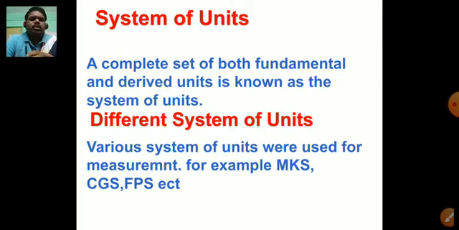So dear students, there are various systems of units which are used for measurement purposes. For example, MKS system of unit, CGS system of unit, and FPS system of unit. These are all different types of system of units.